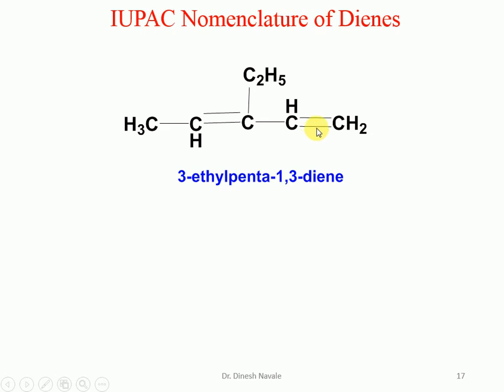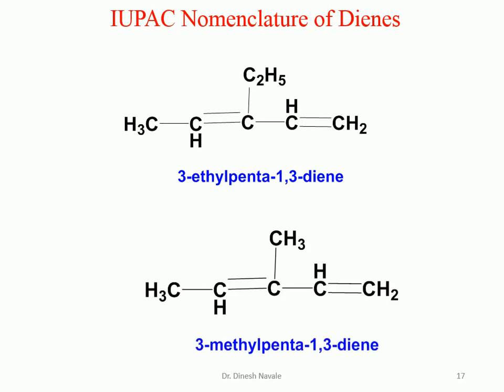So whenever we utilize numbering, we have to use the lowest carbon number while writing the nomenclature of the alkene. For this molecule, it is carbon number 1, 2, 3, 4, 5, so it is a pentane. The "ane" will be replaced by "diene", so it is going to become a pentadiene. The position of the carbon-carbon double bonds is between carbon 1 and 2, 3 and 4, so it is a penta-1,3-diene. One substituent is there, which is methyl, at carbon number 3. So it is a 3-methyl penta-1,3-diene.